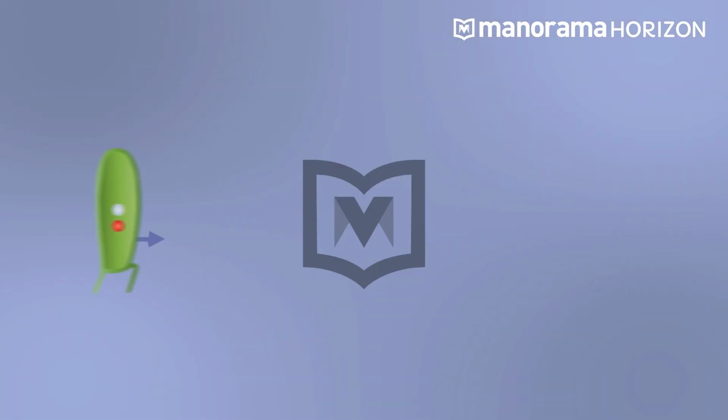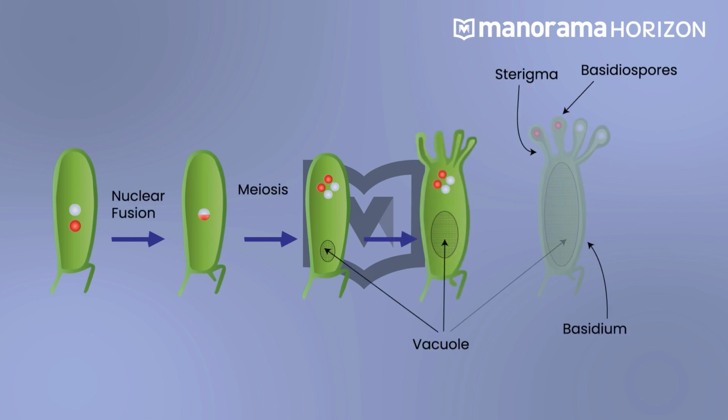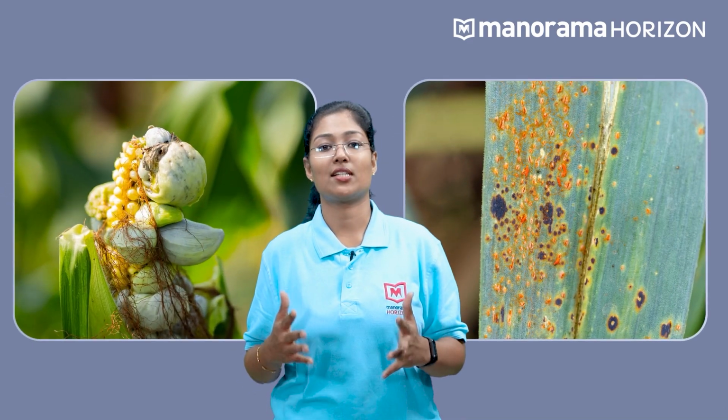In basidiomycetes, fusion of two vegetative or somatic cells of different strains or genotypes results in plasmogamy, which results in dikaryotic stage, thus forming a basidium. Thus, four new basidiospores are formed from the basidium exogenously by karyogamy and meiosis. The basidia are arranged in fruiting bodies called basidiocarps. Agaricus, Ustilago and Puccinia are some examples.